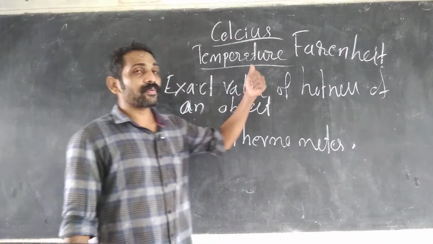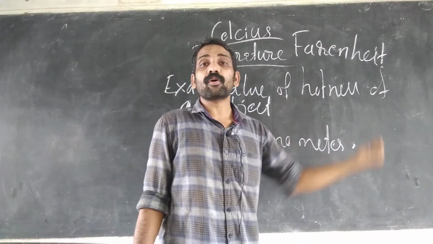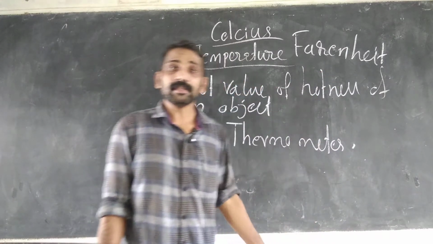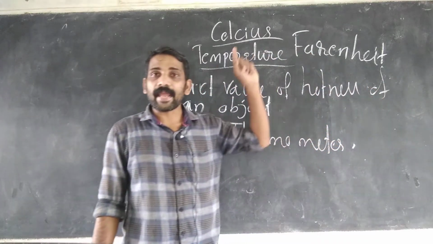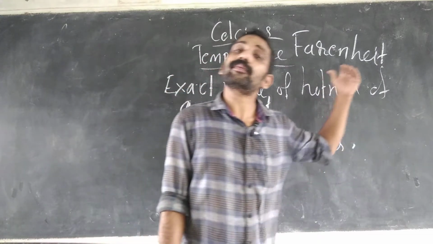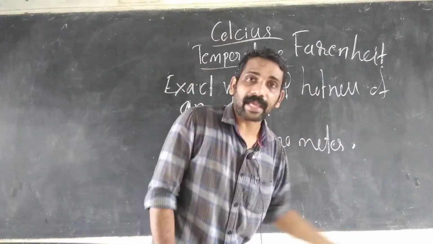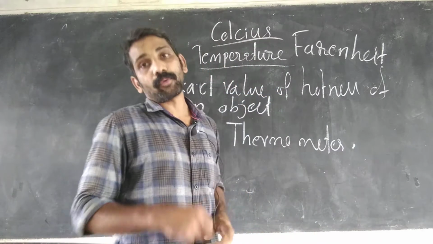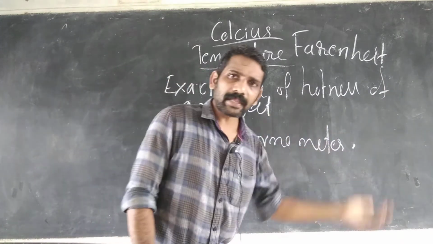That scale is called the Fahrenheit scale. The thermometer with the Fahrenheit scale is called the Fahrenheit thermometer. Understand?